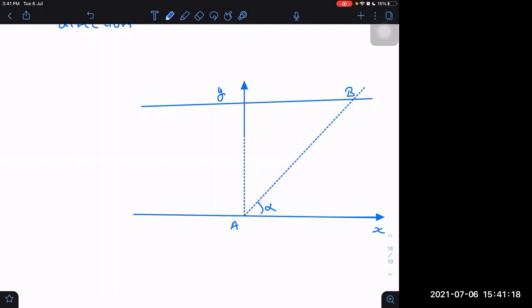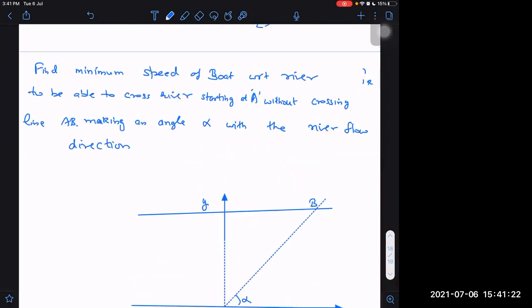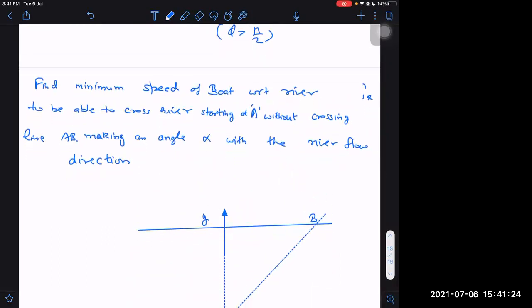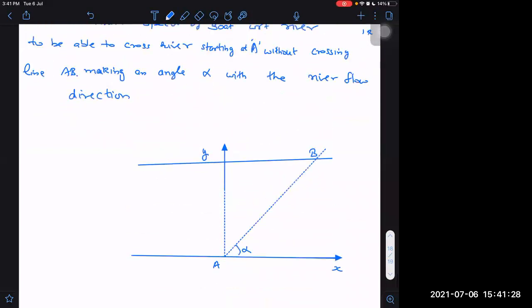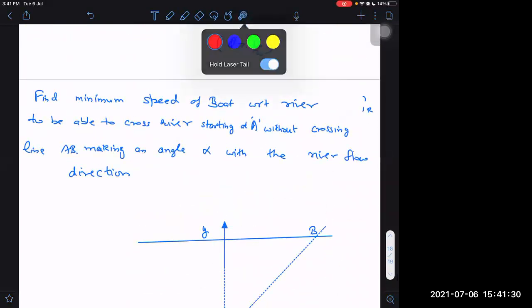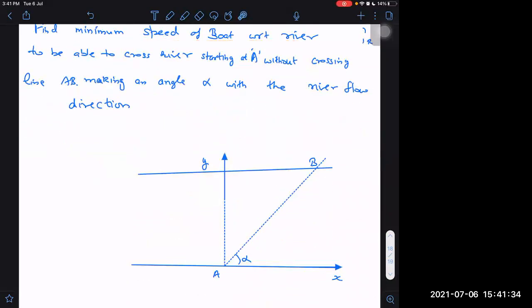Now also we have to assume VBR, sir. VBR is not given to us, but that is the question actually. We have to find out what the VBR value is, so that we should not be able to cross this line AB.